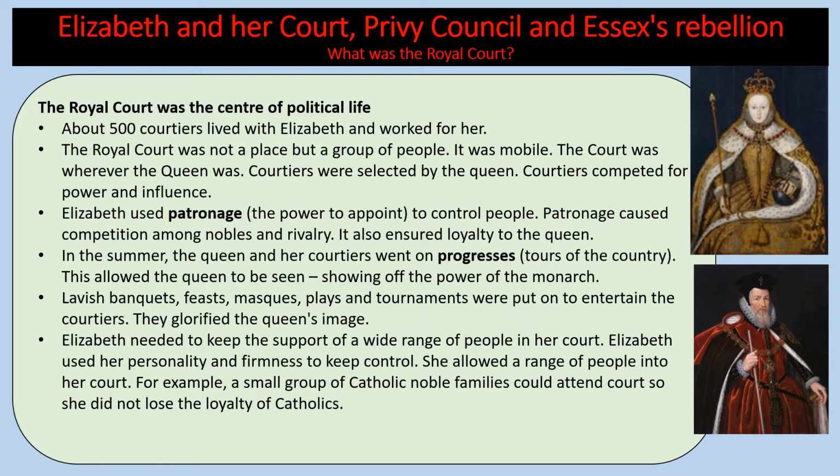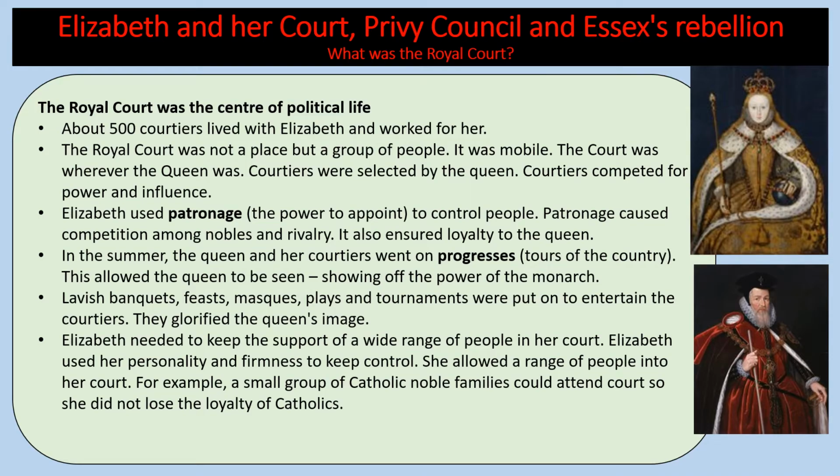Now, the royal court was the centre of Elizabethan political life. Around 500 courtiers lived with Elizabeth and worked for her. The royal court is not a place, it's a group of people. It's mobile. The court was wherever the Queen was. Courtiers were selected by the Queen and they competed for power and influence. Now, Elizabeth used the power of patronage, which is the power to appoint, and she used this to control people. Patronage, of course, caused competition amongst nobles and rivalry. It also ensured loyalty to the Queen.